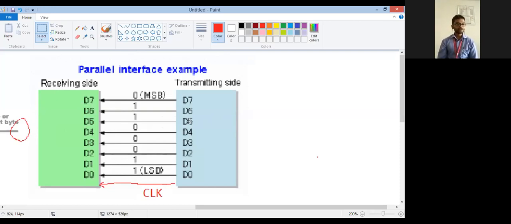Okay, so that's it. We have studied the serial communication, parallel communication. Again, in serial communication there are two types, the synchronous, asynchronous.